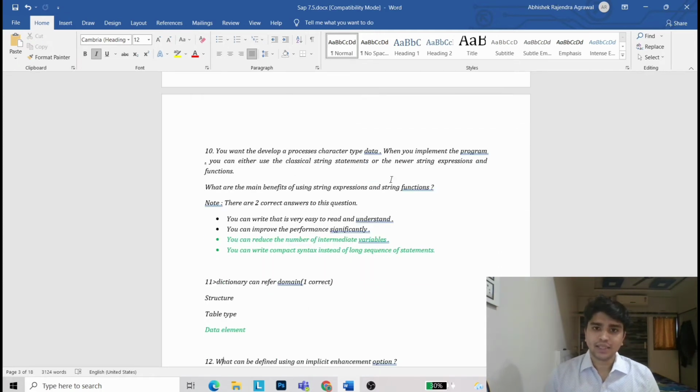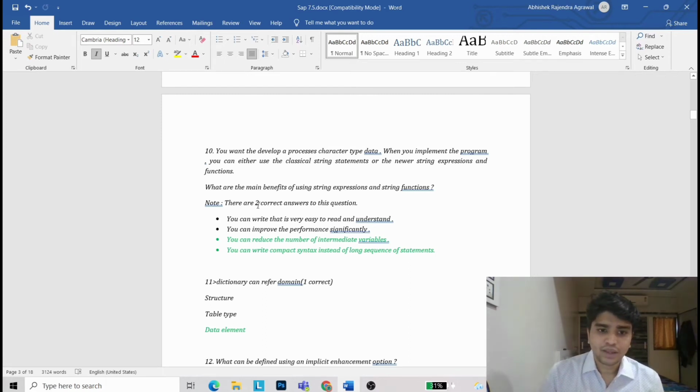In your SAP exam, they will ask multiple choice questions. It will have 2 correct answers or 3 correct answers or 1 correct answer. So there are 2 correct answers in this question. So you have to choose 2 correct answers or 3 correct answers. They will give the note that there are 2 correct answers. You have to choose the 2 correct answers.